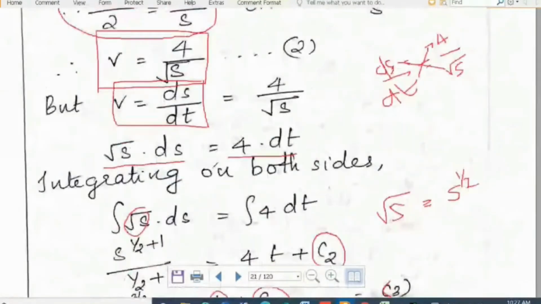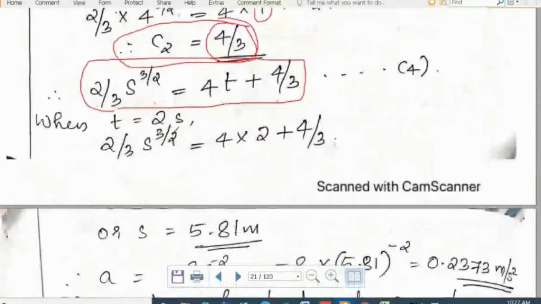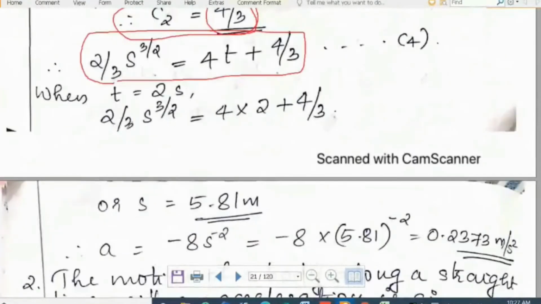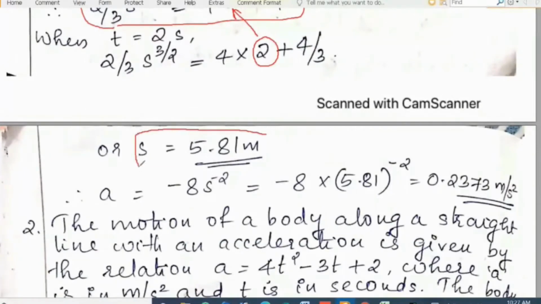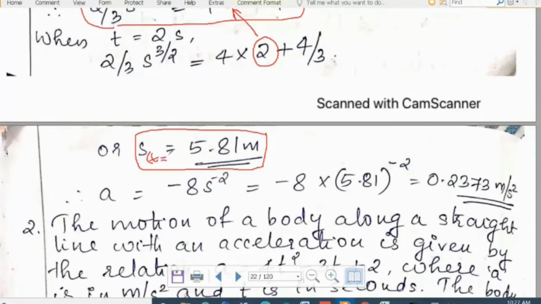That is ds/dt = v, and integrating, we got a condition here: (2/3)s^(3/2) = 4(2) + 4/3. What we have done is substitute the value of 2 for t in this equation, so 4 into 2 plus 4/3. Clear? Then we will get s = 5.81 meters at t equal to 2 seconds.